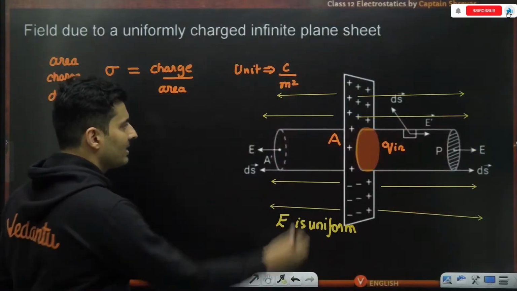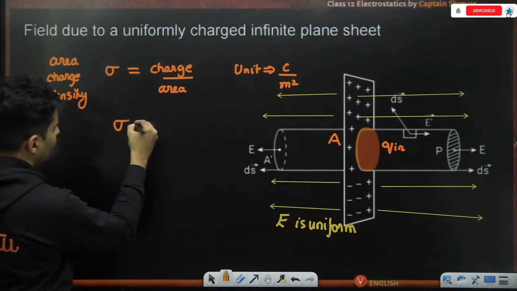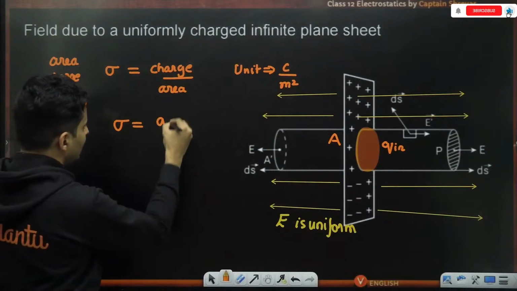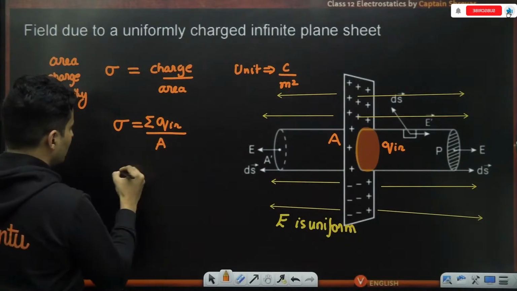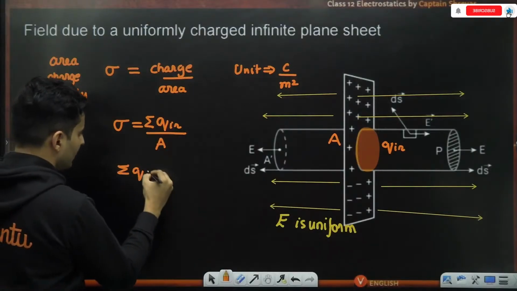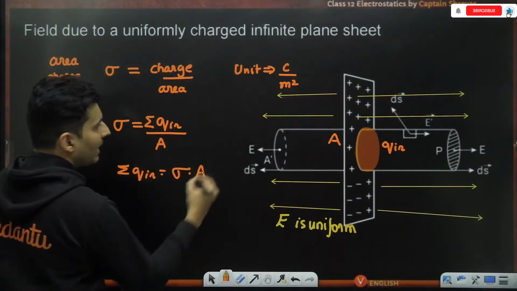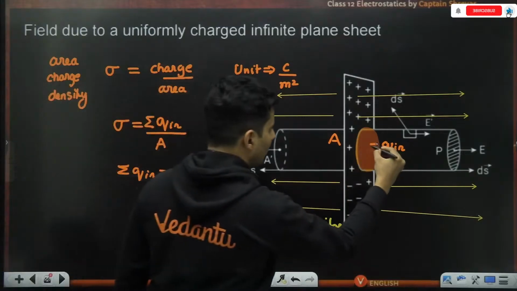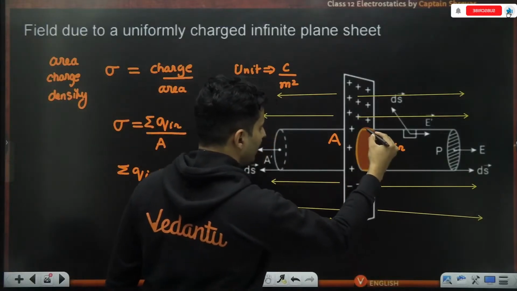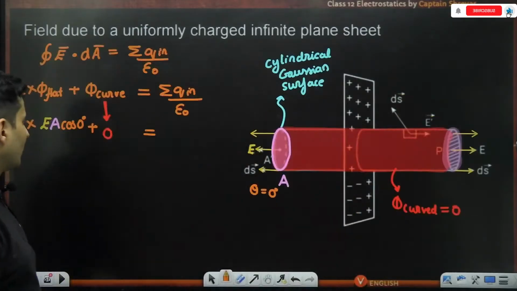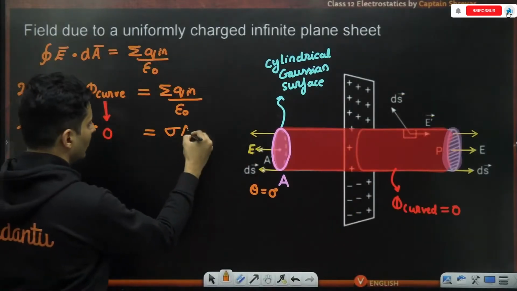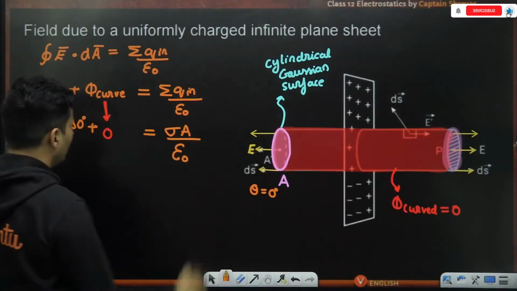So all of them have the same area. Going by the definition of charge density, charge inside is charge upon area, so the total charge inside is sigma multiplied by A. That is what we have to consider. So sigma into A by epsilon naught.